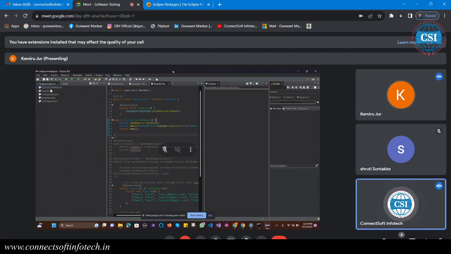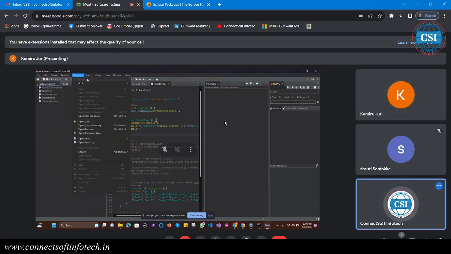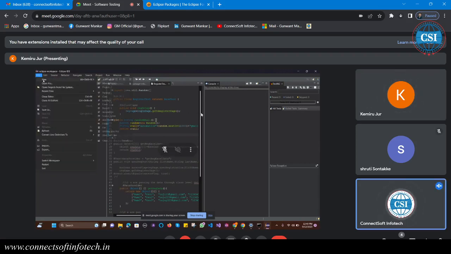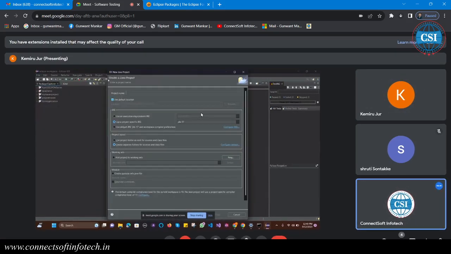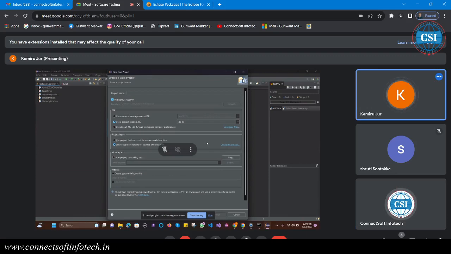Okay, just create a new project. You can open this window large. Just close the remaining windows which are not important. Okay, I'm going to show you.